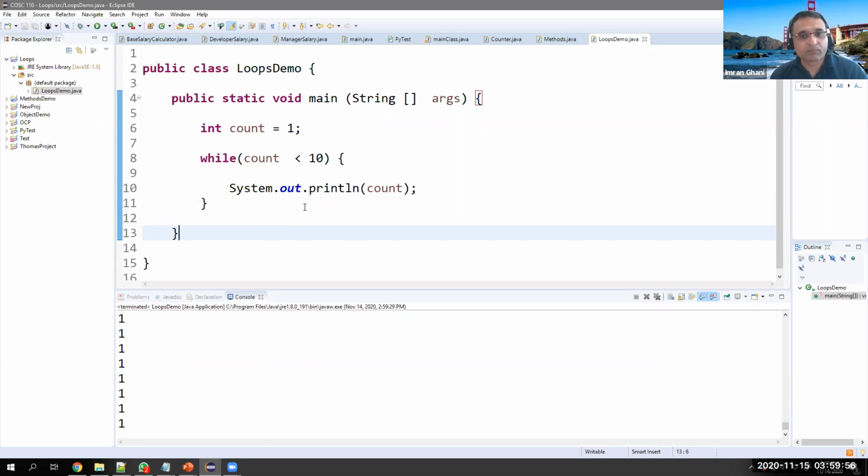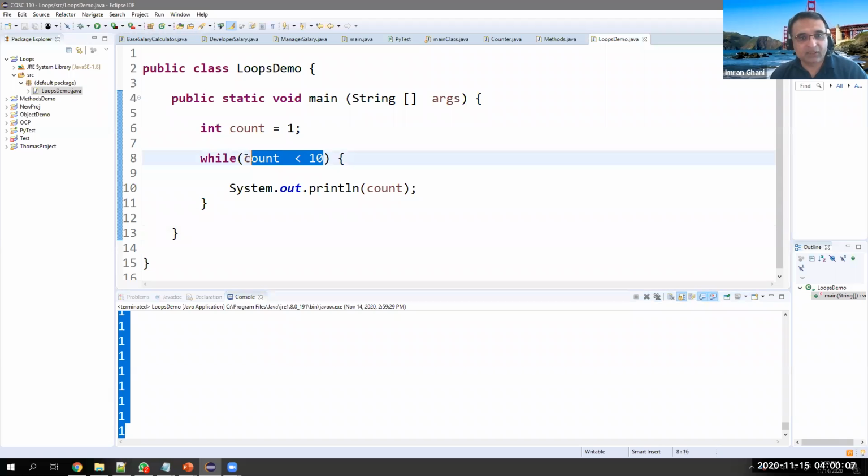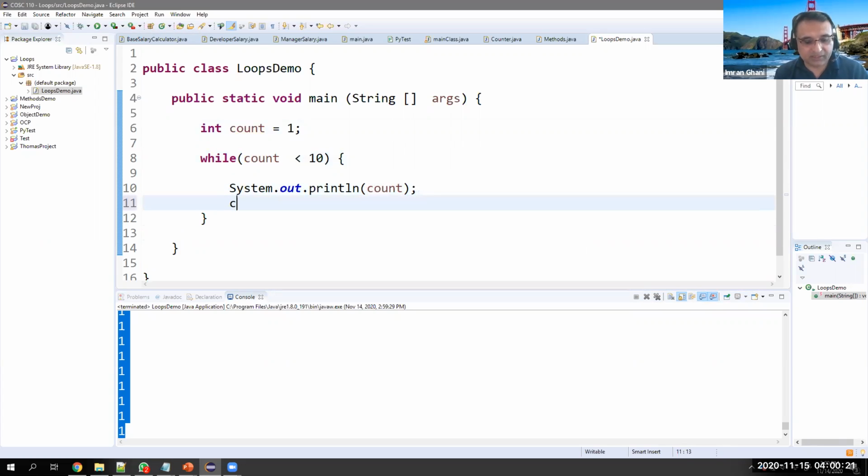We say, okay, we want to print from 1 to 10. So we need to see what to do here. Count, which is 1, count is less than 10. So the condition is true, print 1. Now we need to do something here: count plus plus. Count plus plus means count is initially 1, print 1, come here, now count becomes 2.